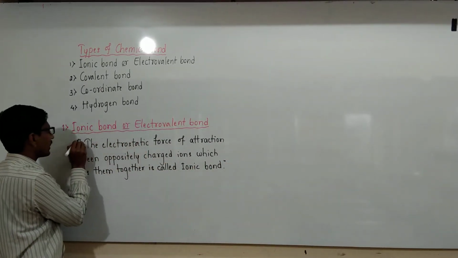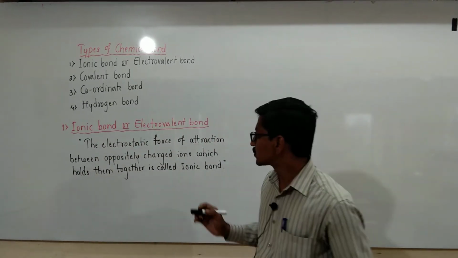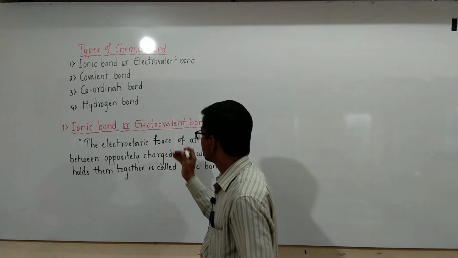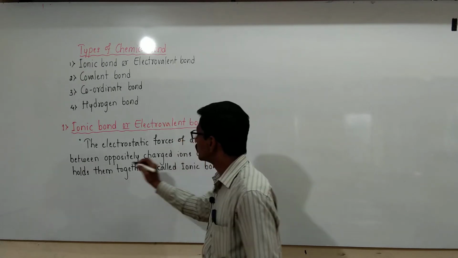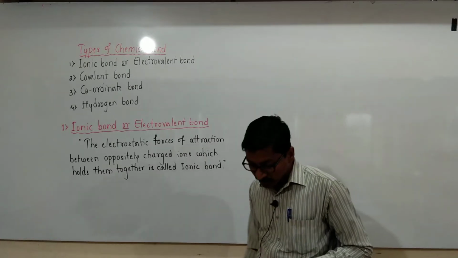The ionic or electrovalent bond is defined as the electrostatic forces of attraction between oppositely charged ions which hold them together.